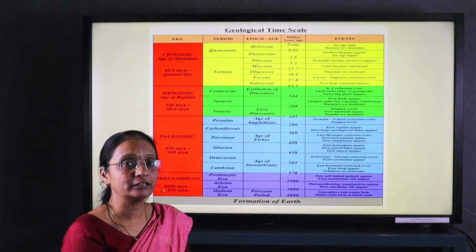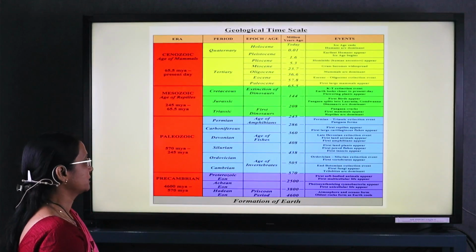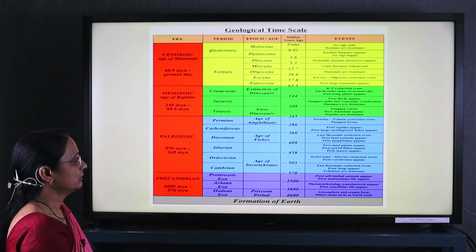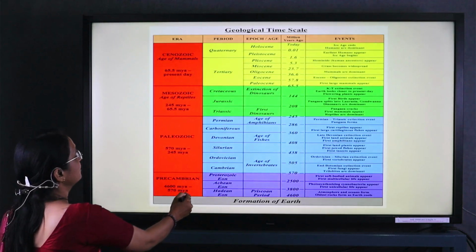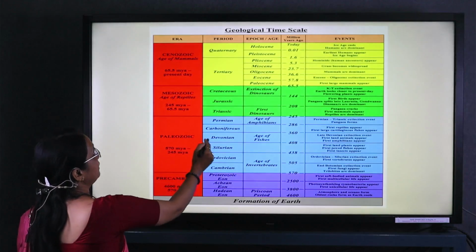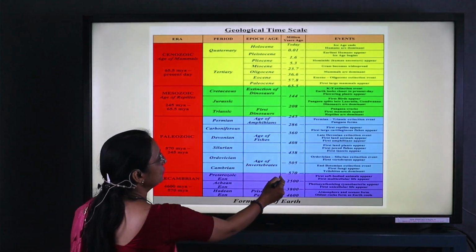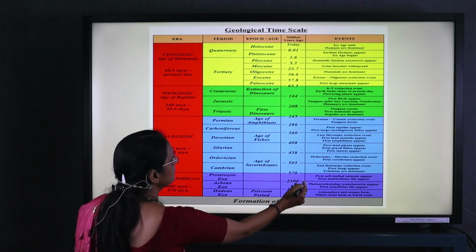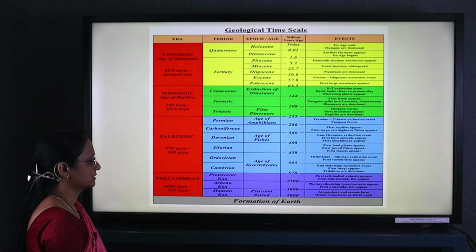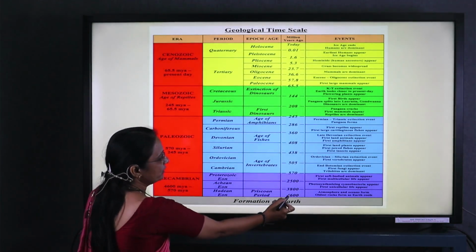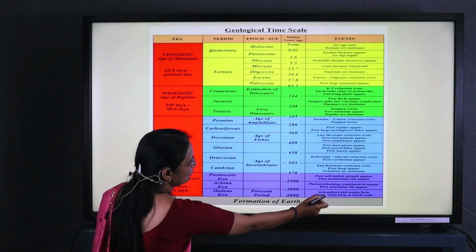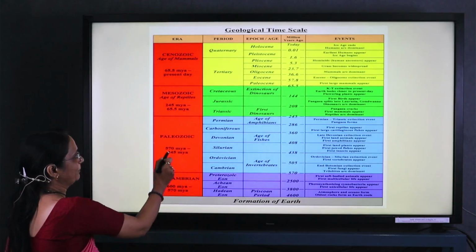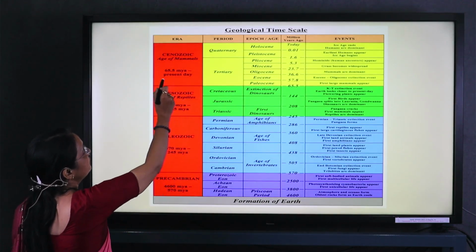Now, coming toward the last topic, the geological time scale. In this diagram you can observe how the earth formed, and the different eras, periods and epochs, and during which million years ago the plants and animals were dominant on the earth's surface. About 4.6 billion years ago the earth was formed. The eras are the Precambrian, Paleozoic, Mesozoic and Cenozoic.